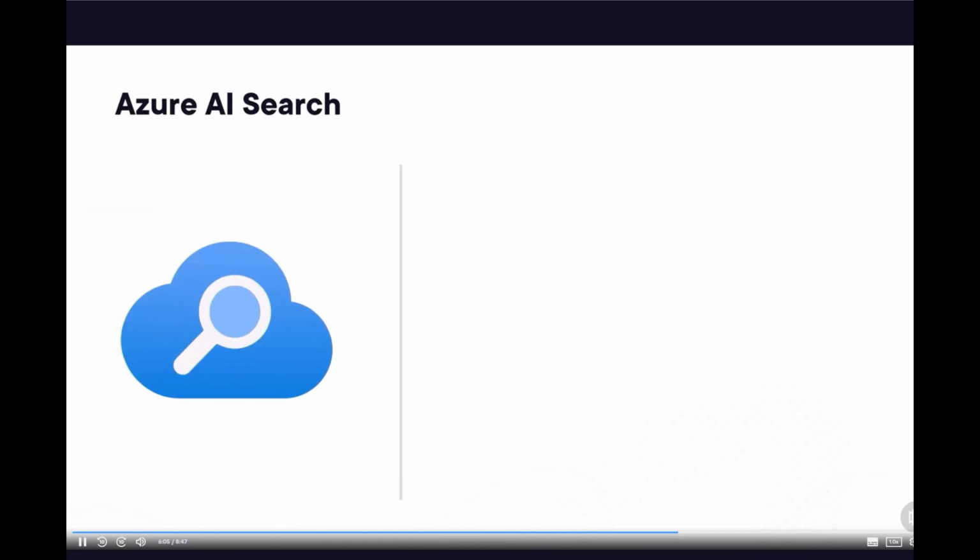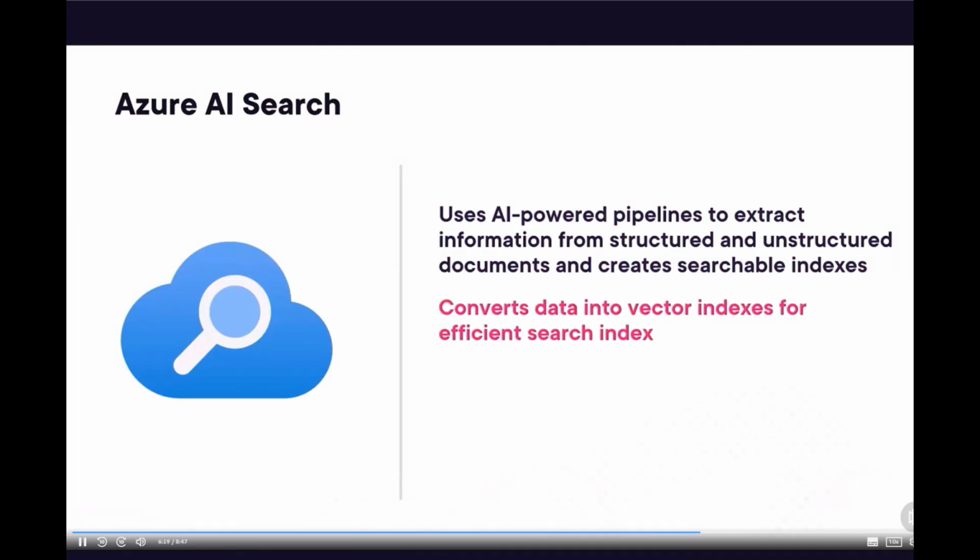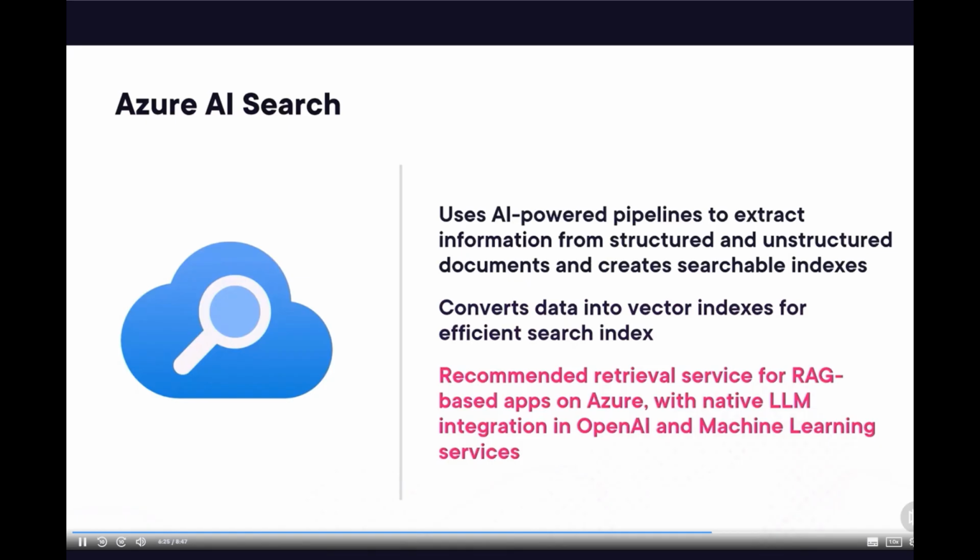Another great service is Azure AI Search. Azure AI Search uses AI-driven pipelines to extract information from both structured and unstructured documents, creating searchable indexes. It transforms data into vector indexes, ensuring efficient search and retrieval. It's the recommended retrieval service for retrieval augmented generation-based applications on Azure, offering native integration with OpenAI and Azure's machine learning services.